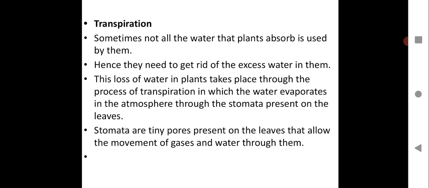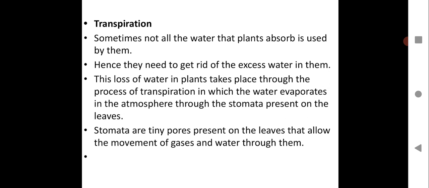You all have already done this concept, but you have to do it again since we are learning about the excretory system, or we are learning about the excess waste which is present in plants, how they are being excreted. So sometimes not all the water that plants absorb is used by them. Hence they need to get rid of the excess water. This loss of water in plants takes place through the process of transpiration, in which the water evaporates into the atmosphere through the stomata. That is a very important part of the leaves.